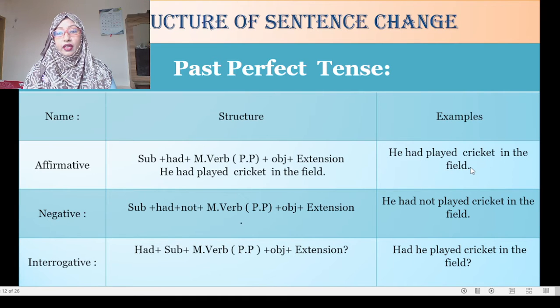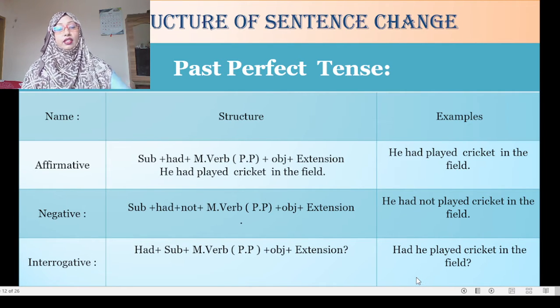Example: He had played cricket in the field. This is an example of past perfect tense. Negative sentence: He had not played cricket in the field. And the interrogative sentence: Had he played cricket in the field? Or hadn't he played cricket in the field?